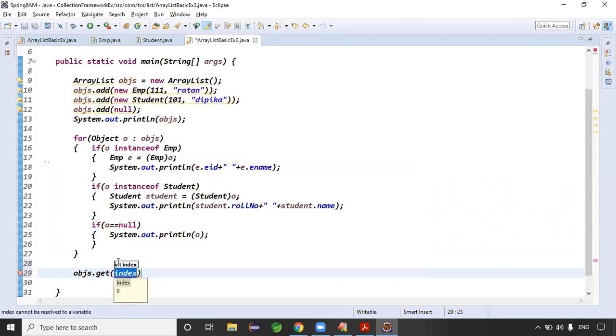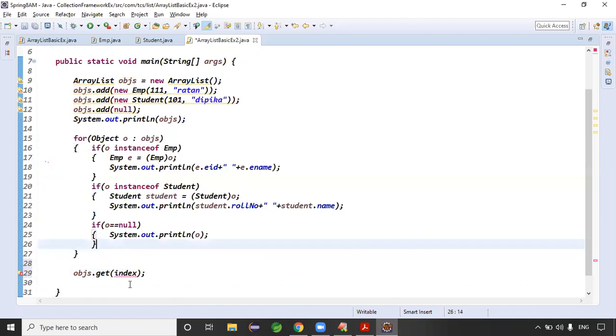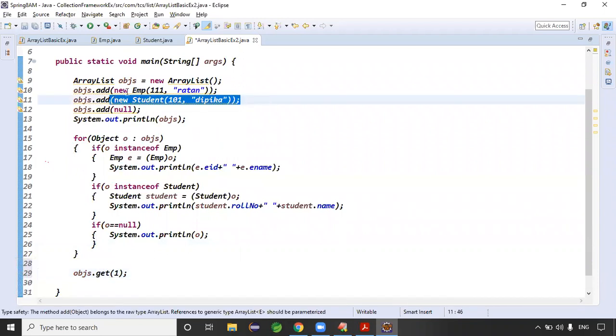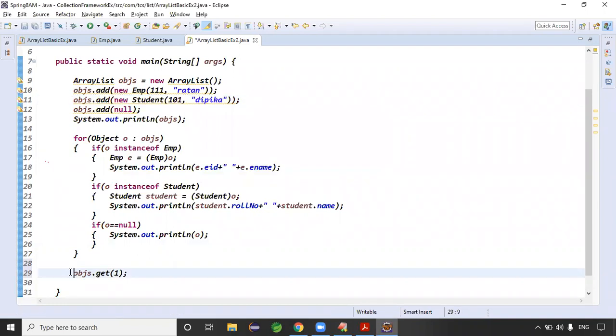And one more point, guys. The objs.get method is there to get a specific value. For each loop to get all the values, right? But the index get method to get the specific index. Because here I want to get the first index. What is the first index here? Student, right? Because this is the zero index, this is the first index, right? Here we know that it is a student. That's why we are typecasting to Student class. We are holding the student as an object, right?